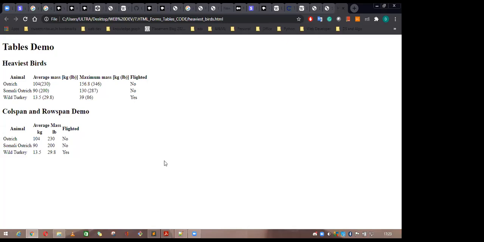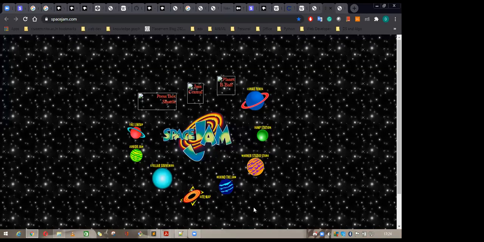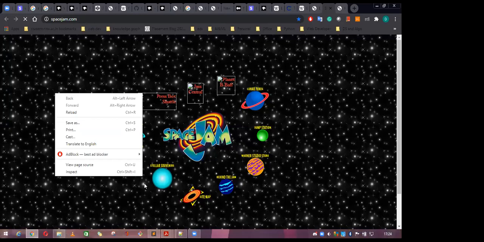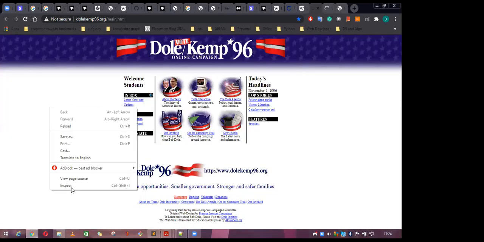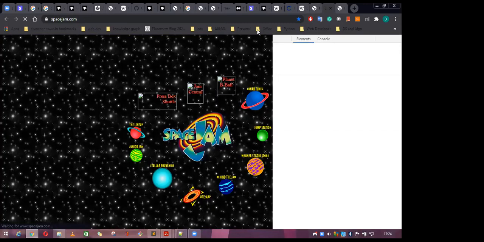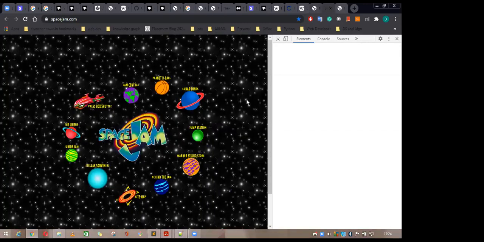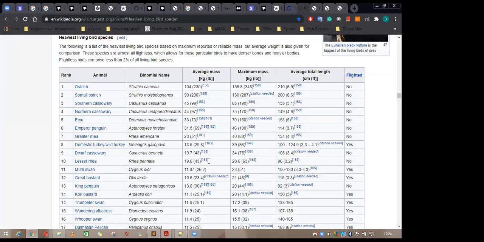So this is all about the table, and let me show you something else. Here you can see some website. You'll think all this is styled using some other thing, but if you observe carefully, this is also a table. In the old websites, they were using everything under the table. This one also is a table. If you inspect this one, and also inspect this one, this is the table example.